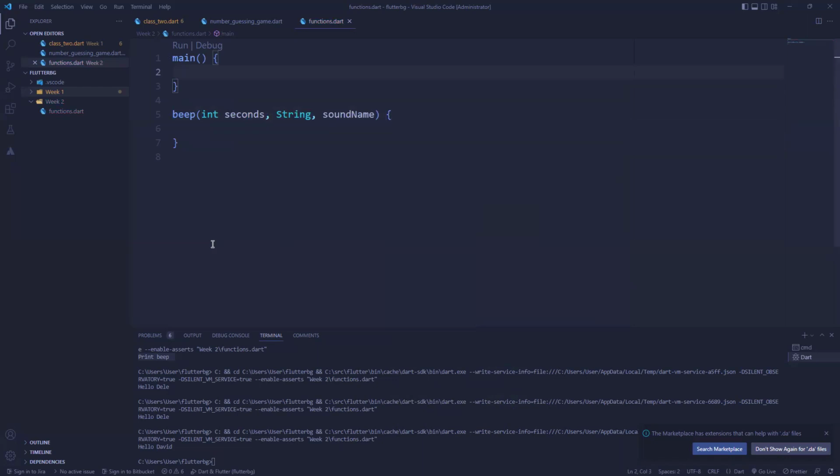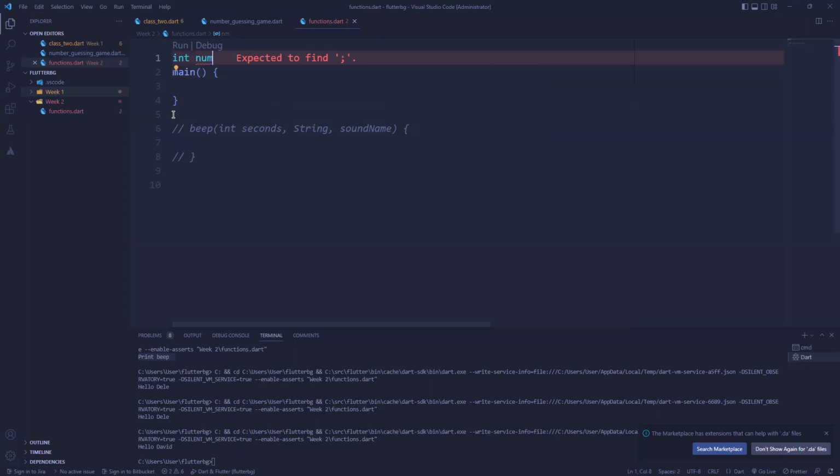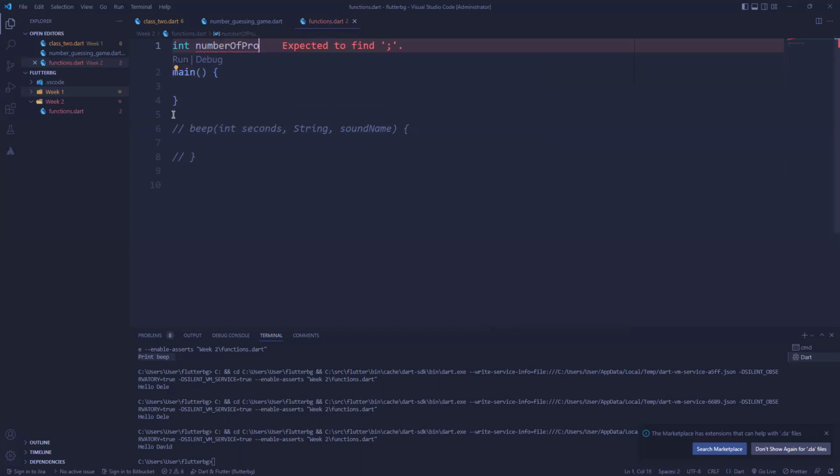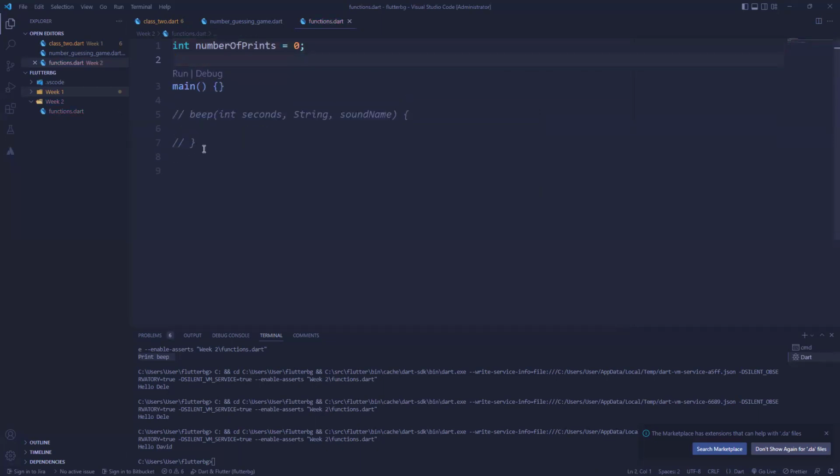So I could just say, okay, let's do a sample of that. Let me keep this. Let's say I have this. I want to check the number of prints, and let me just give it 0, right? Now I think I can create this later.